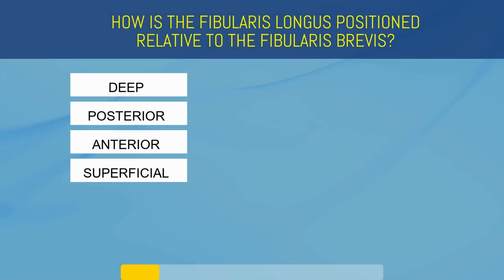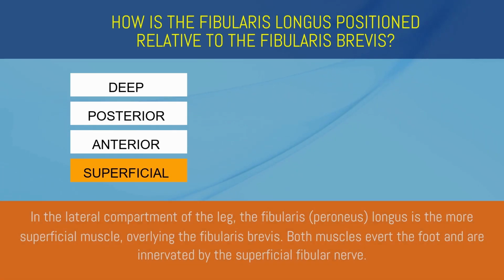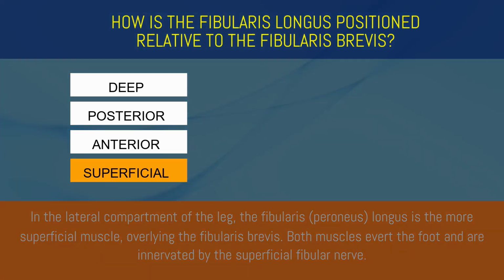How is the fibularis longus positioned relative to the fibularis brevis? Deep, posterior, anterior, or superficial? Superficial. In the lateral compartment of the leg, the fibularis longus is the more superficial muscle, overlying the fibularis brevis. Both muscles evert the foot and are innervated by the superficial fibular nerve.